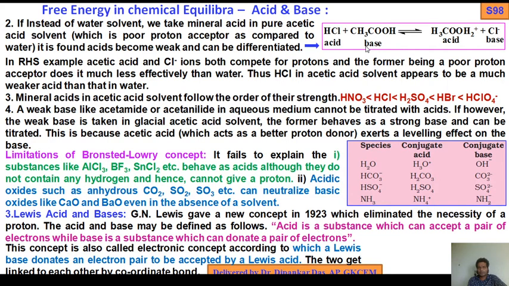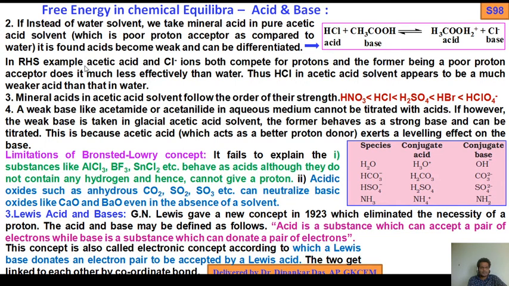How? So this is the acid, this is the base. Now you get CH3COOH2 plus and Cl minus. OH2 plus means the lone pair of oxygen accepts this proton.